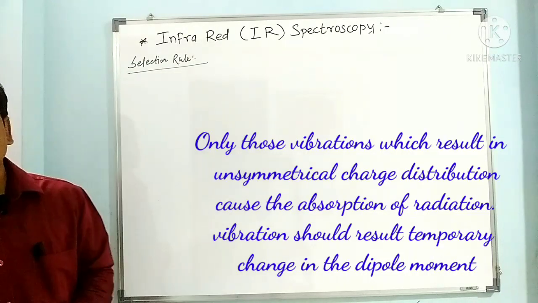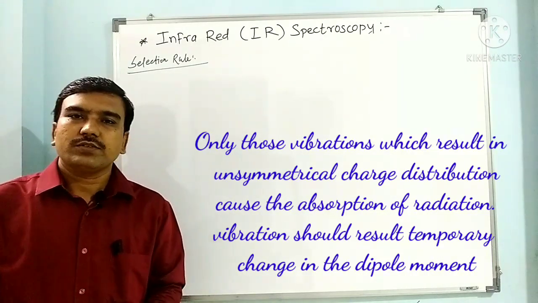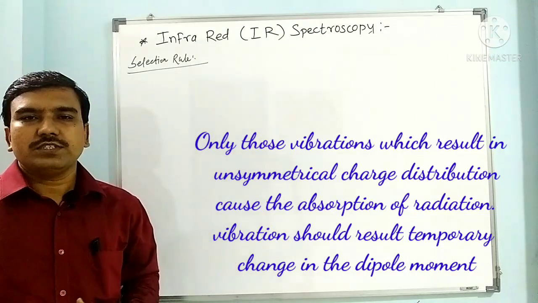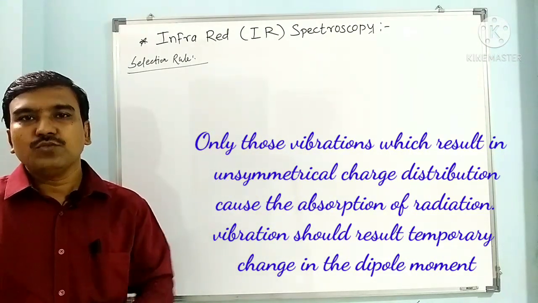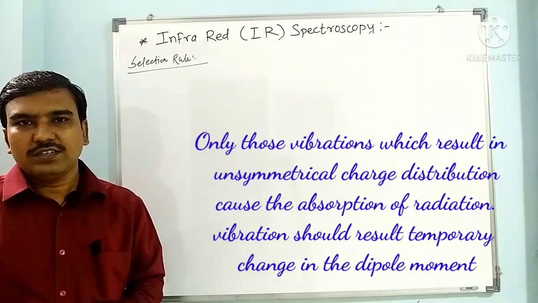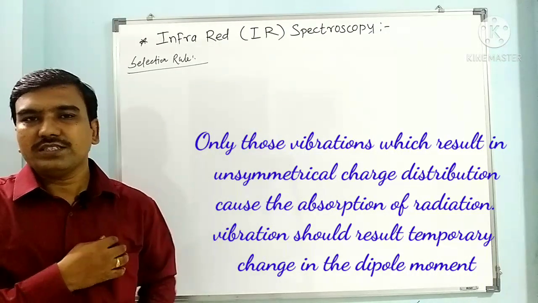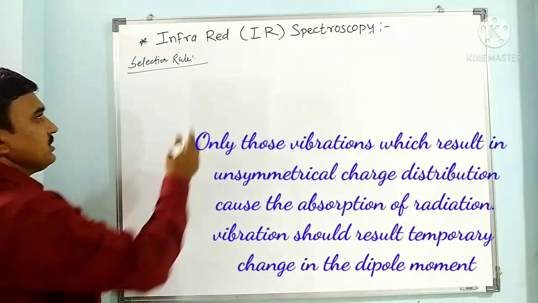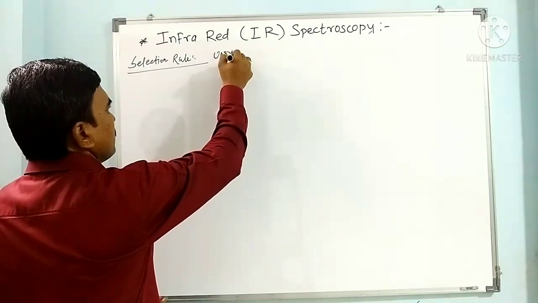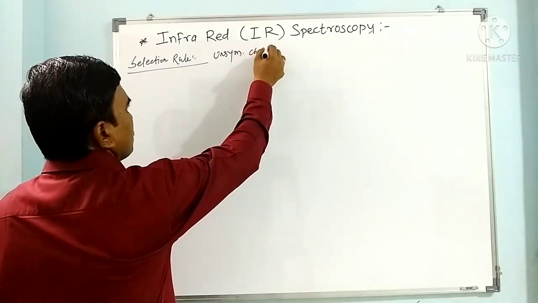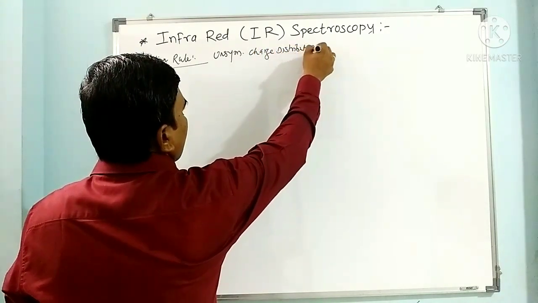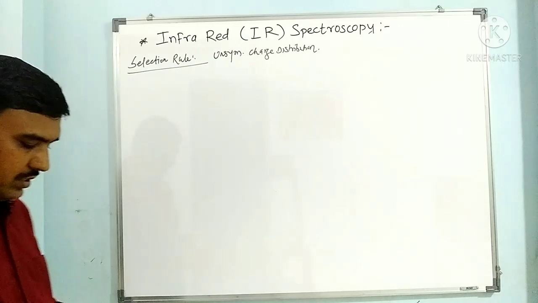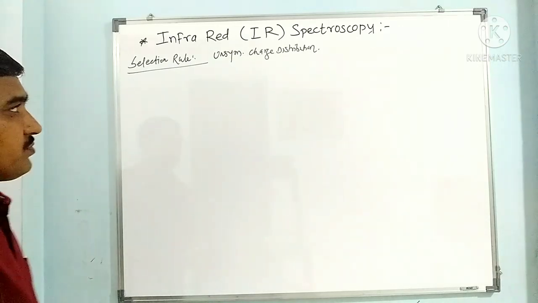When the organic compound is subjected to the IR spectrophotometer, it undergoes different types of vibrations, but not all the vibrations absorb IR radiation. Only those vibrations which cause unsymmetrical charge distribution are responsible for the absorption of IR radiation.